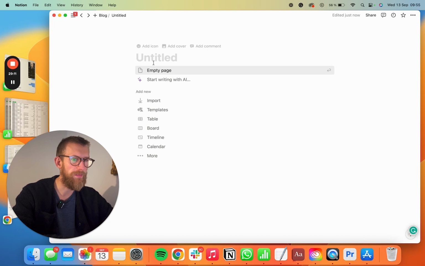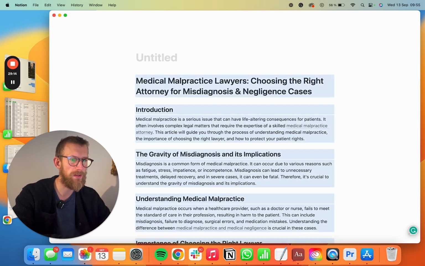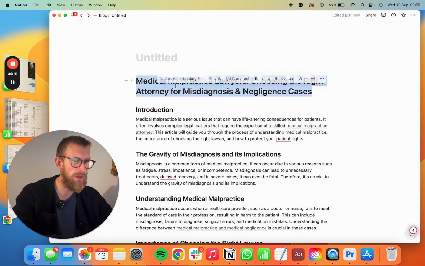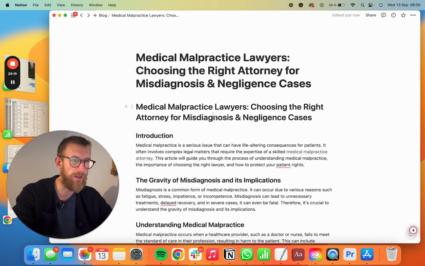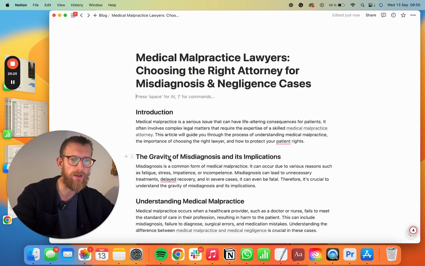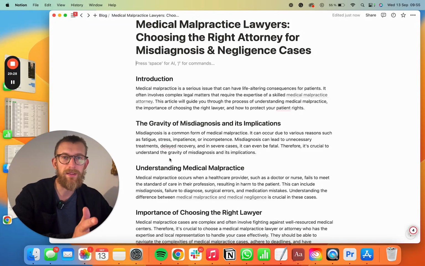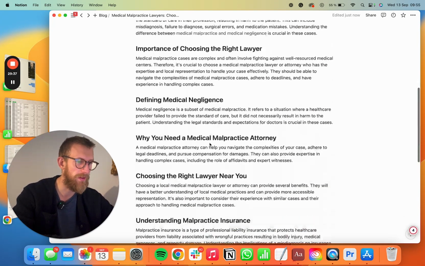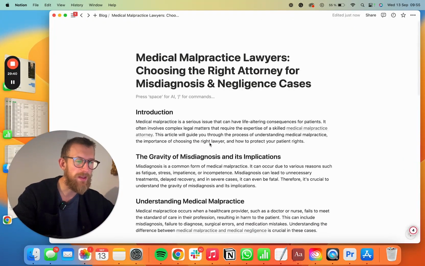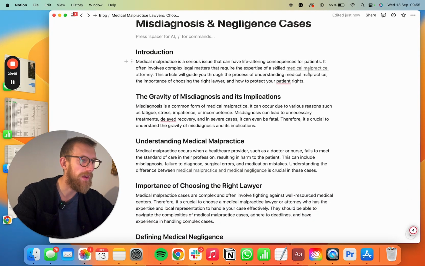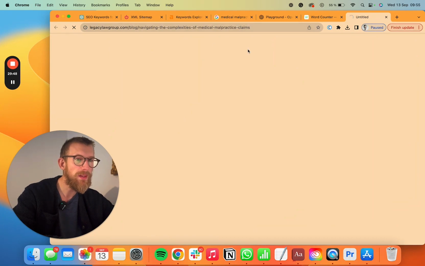Anyway, so let's try this in Notion. As it's in Markdown, we can just copy it over, and the H1s and H2s and the links and everything is going to be correctly formatted for just copying and pasting into a CMS, which makes this process fully automatable if you do it with Zapier, which I'm going to show in another video next. So anyway, as you can see, I haven't read through the article yet, but it looks okay. We included the internal links, which are just fake links, so they're not going to lead anywhere now.